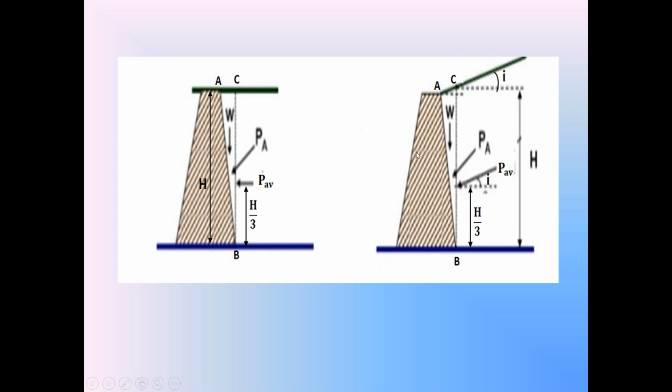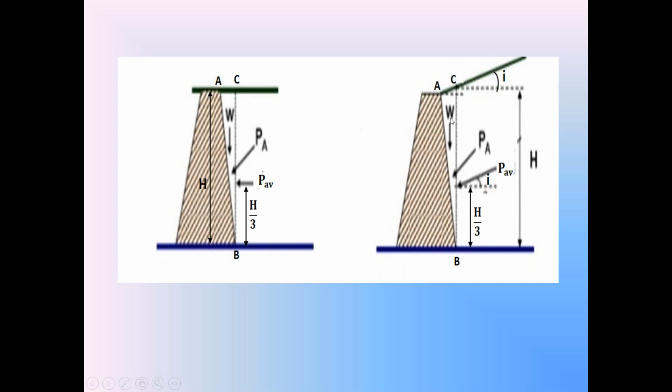So here also the retaining wall is subjected to two forces. One is W, the weight of the backfill soil. The next one is the average active earth pressure force PAV. Then find out this PA, the resultant active earth pressure, by considering W and PAV. So this is the procedure we adopted when the backside of the retaining wall is an inclined backside.